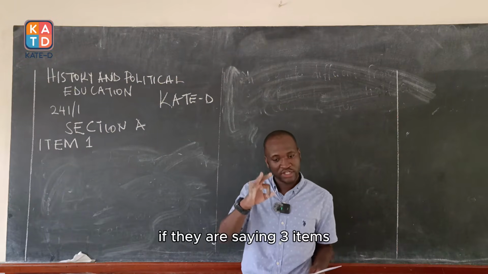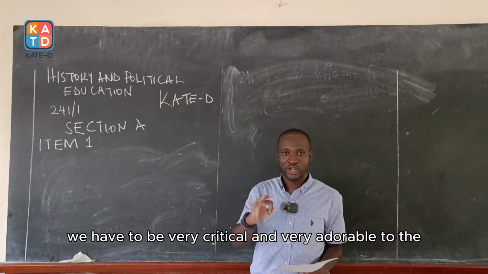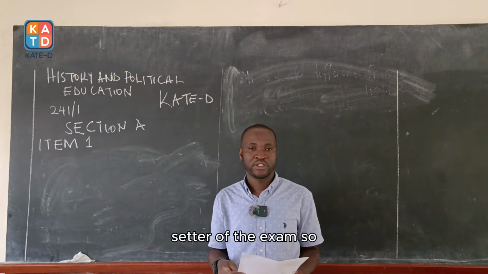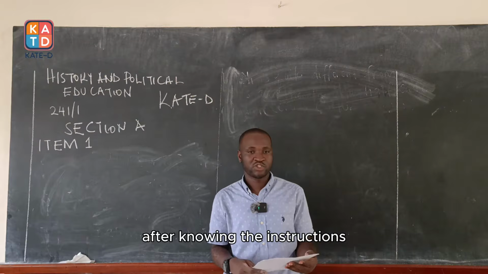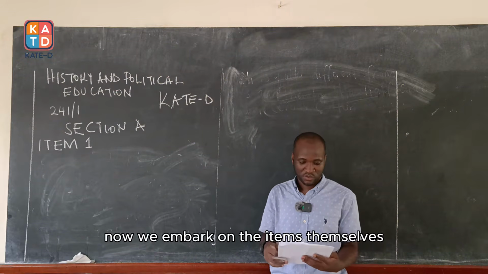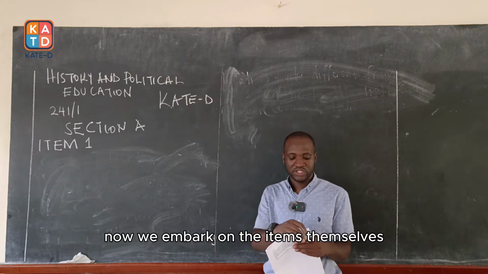If they are saying 3 items, we have to be very critical and very adorable to the setter of the exam. So, after knowing the instructions and going through the instructions, now we embark on the items themselves.